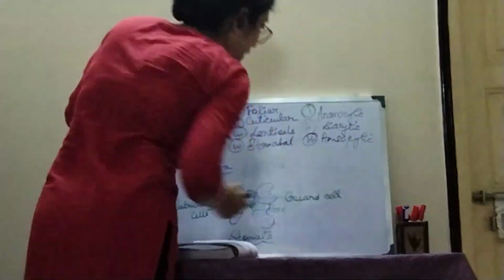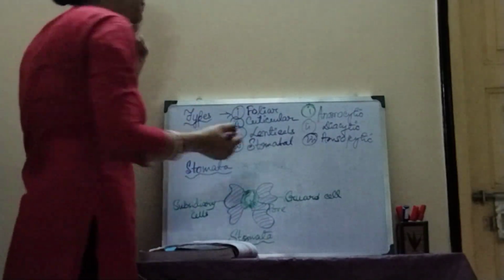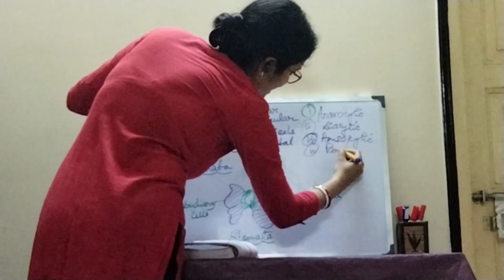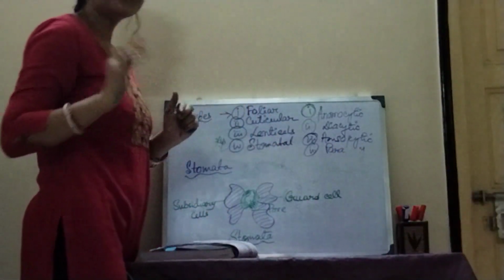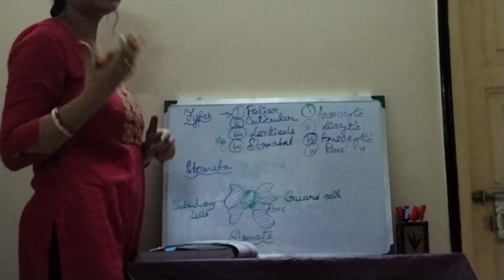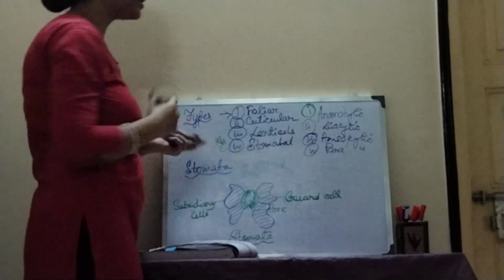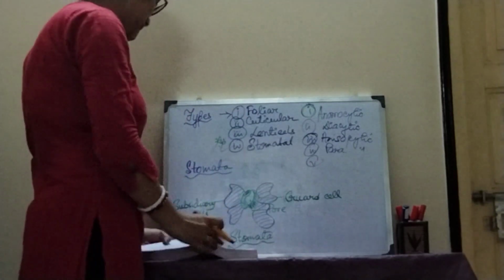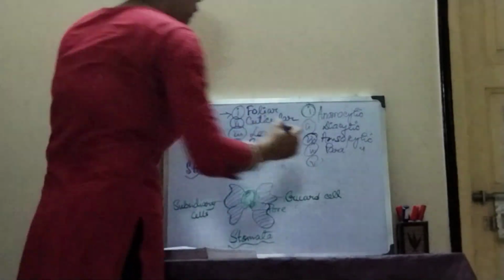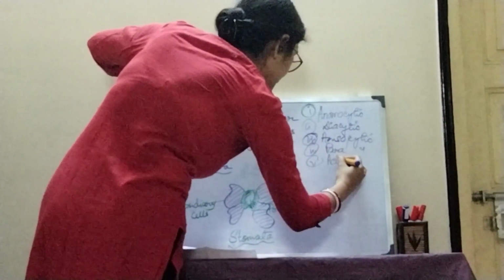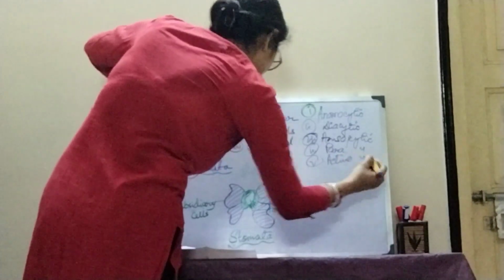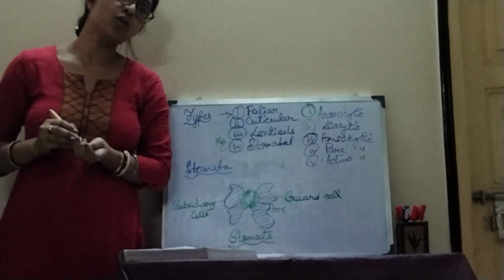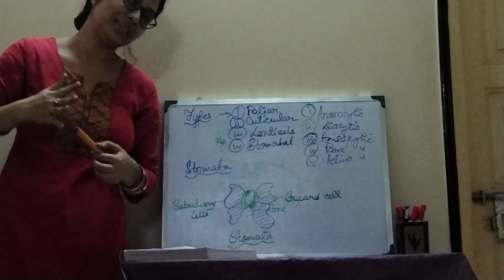In case of anisocytic, 2 or 3 cells may be there. In case of parasitic, 3 or 4 or more cells must be there. And the last is actinocytic. In case of actinocytic, the guard cells are surrounded by 4 or more subsidiary cells.